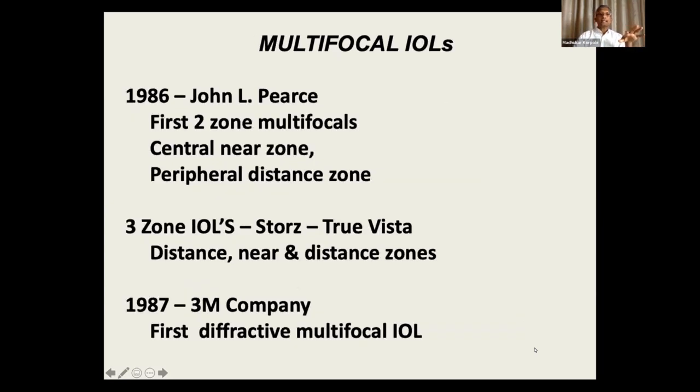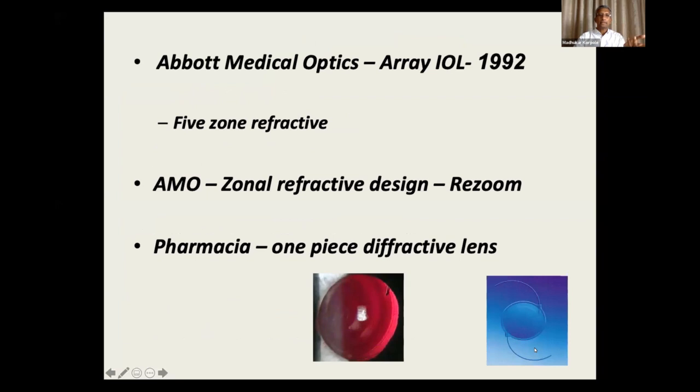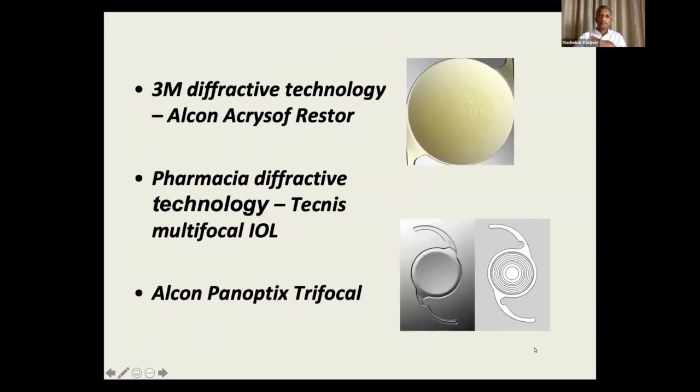So coming to multifocal lenses, this was initially started by John Pierce in 1986, where they initially created a bifocal lens with a central near zone and a peripheral distant zone. Through the last 30 years, various lenses have come and gone: the Storz lens, the 3M company, which has been bought by Alcon, and then Abbott, AMO, Pharmacia. There are many such modifications which have gone through, and it's still an evolving technology.